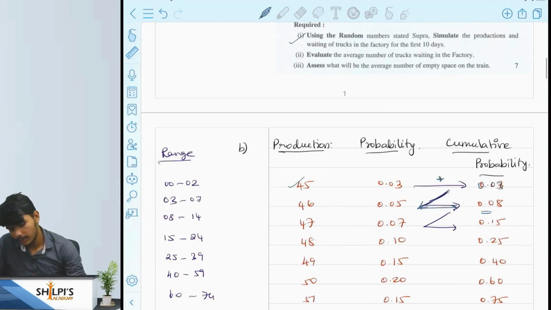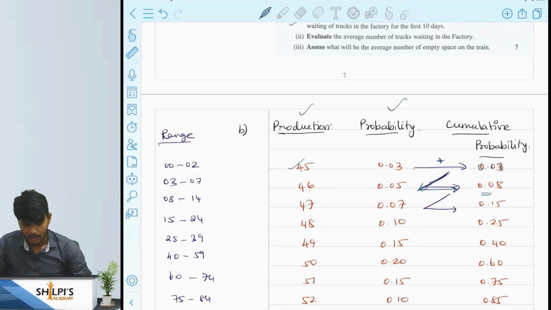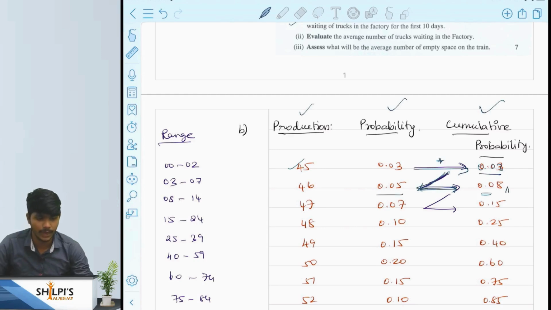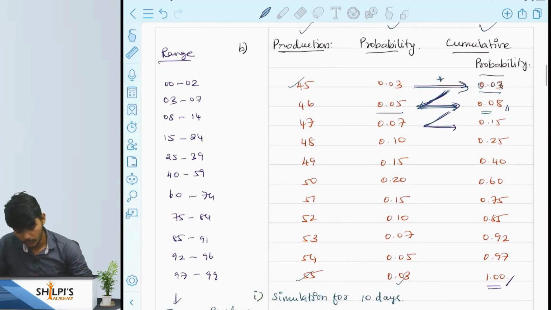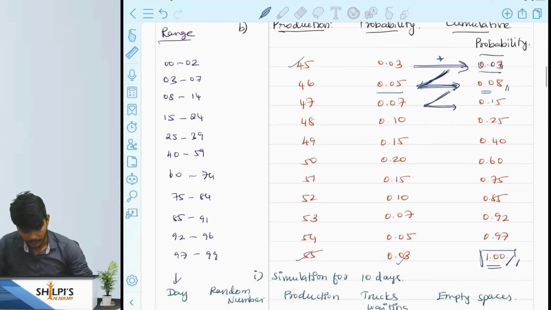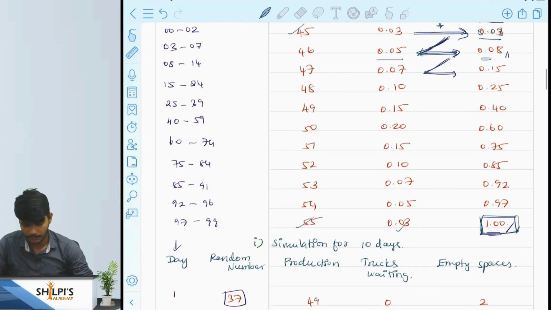So for that, we will write the production and probability as they are given, and we will find the cumulative probability by adding the previous probability to the current probability. For the first one, we will have only 0.03, but for the second one, 0.03 will be added to 0.05, and we will get the cumulative probability as 0.08. Similarly, we will add 0.08 to 0.05, and we will get 0.15. Likewise, we will do this till the end. At the end, we will make sure that we have 1 as the last probability.